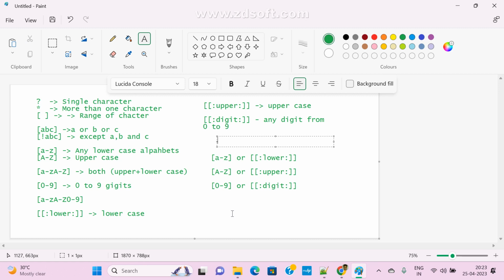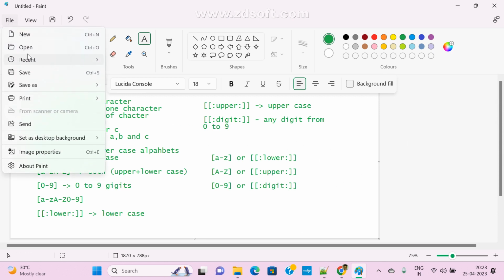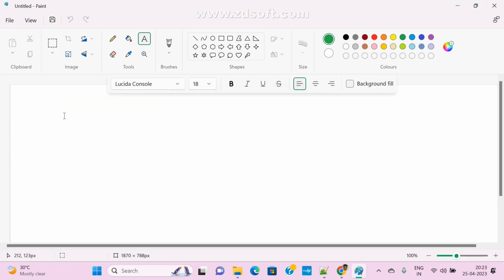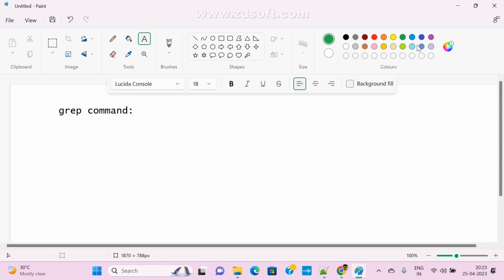We have learned how to create files, remove files, create directories, remove directories, and head, lower, more, less. Now I have a file with some data. Let me erase this one. Today's topic, the grep command, is very, very important. In 99% of interviews they ask about the grep command.